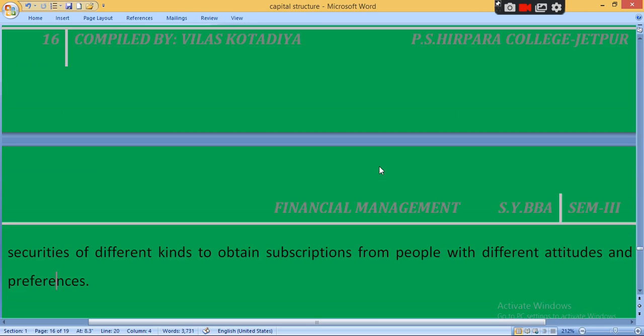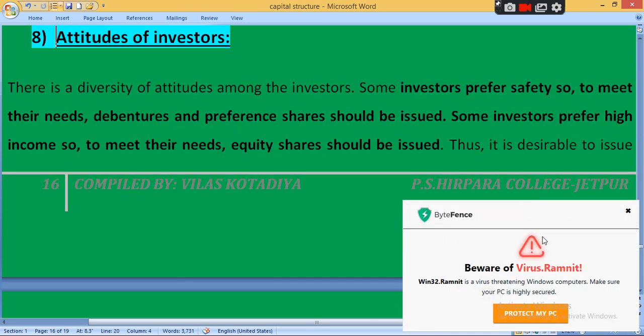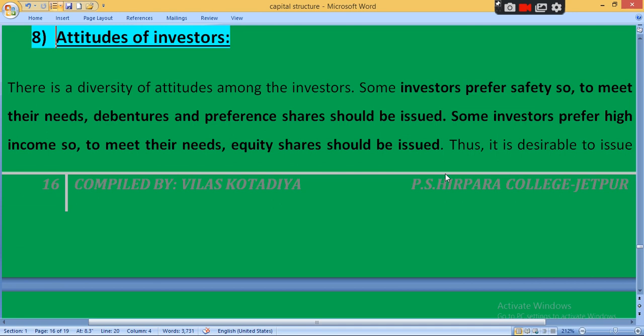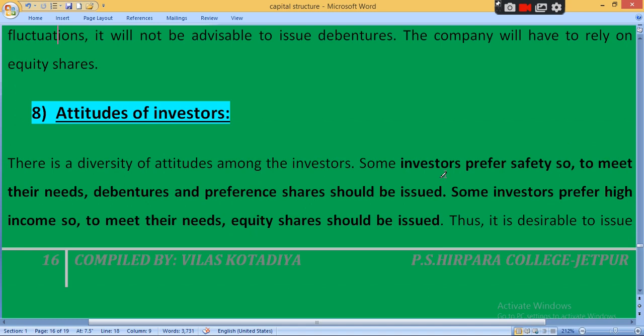Attitude of the investor. Generally there are two types of attitude: risk takers and risk avoiders. Bold investors are risk takers, and cautious investors are risk avoiders. Bold means risk takers and cautious means risk avoiders.